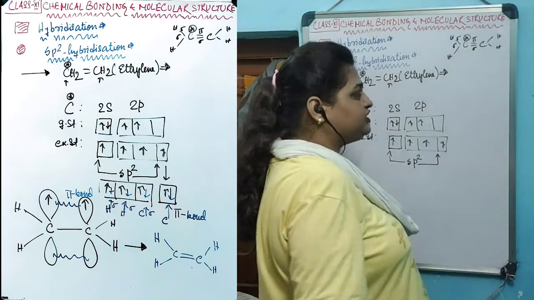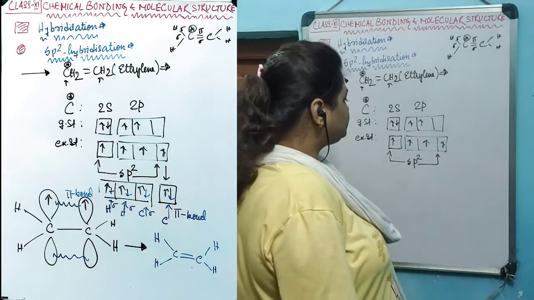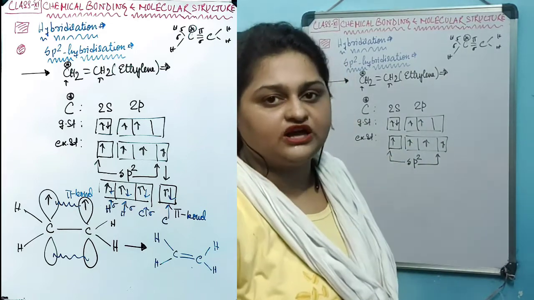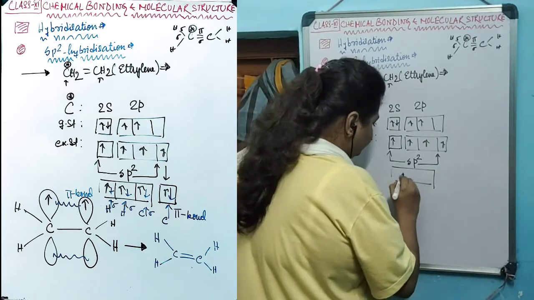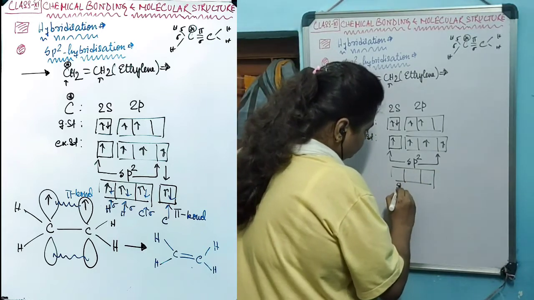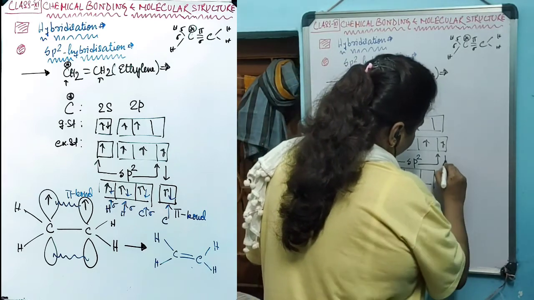As 3 sigma bonds are formed by the central carbon with a star, that's why we are going to combine 3 orbitals with unpaired electrons to produce 3 hybrid sp2 orbitals, and 1 pure p will be retained.